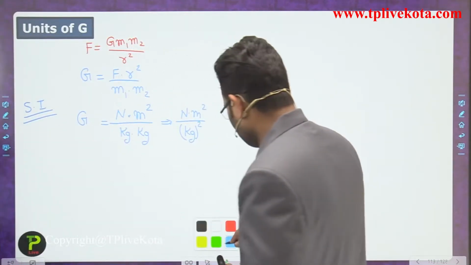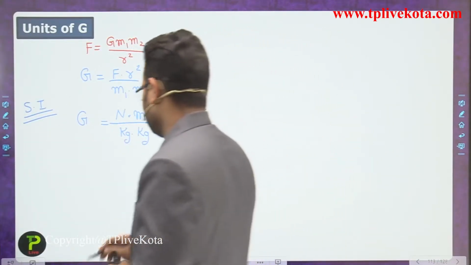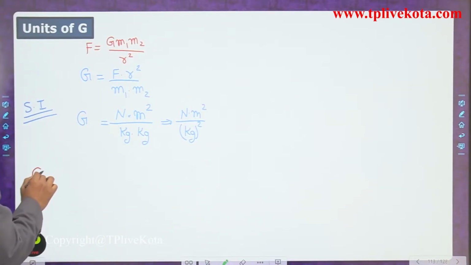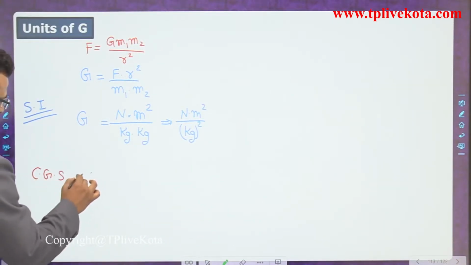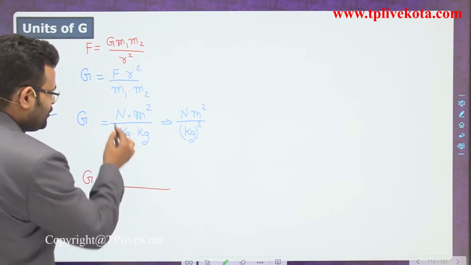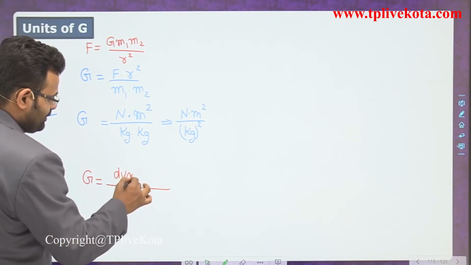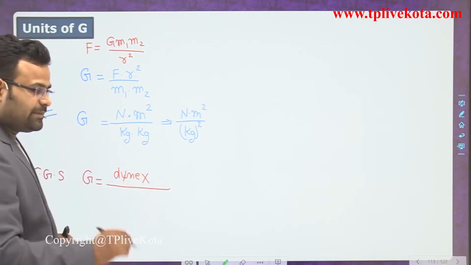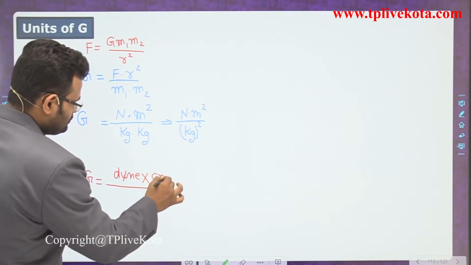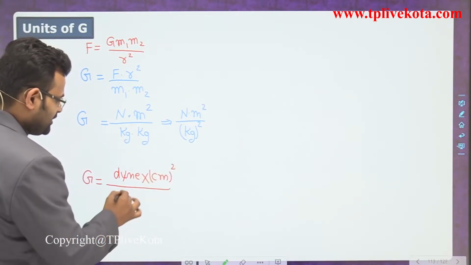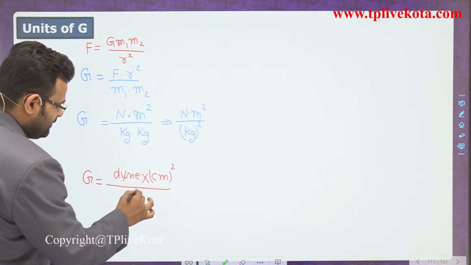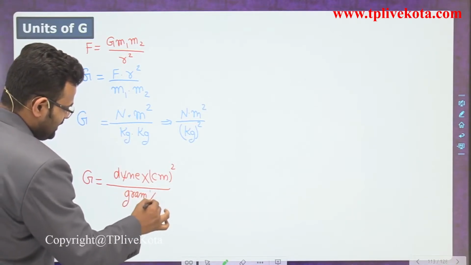Similarly, if you want to calculate G in CGS units, the CGS unit of G is equivalent to Newton replaced by Dyne, meter replaced by centimeter, that whole square, and kilogram replaced by gram multiplied by gram.